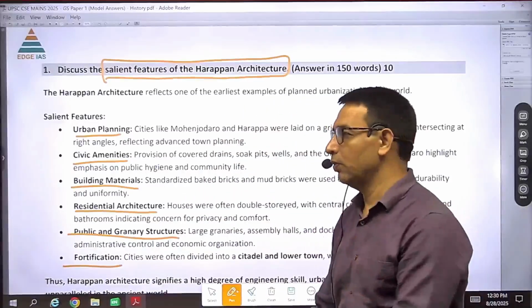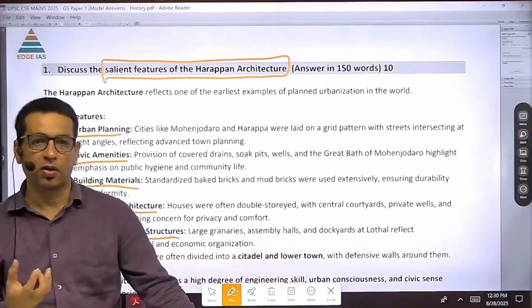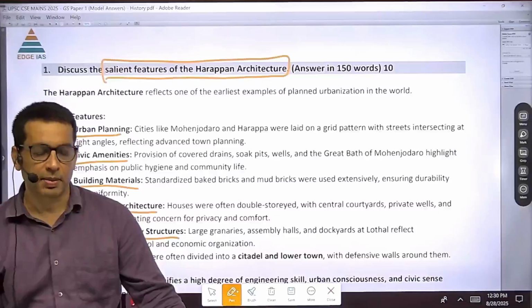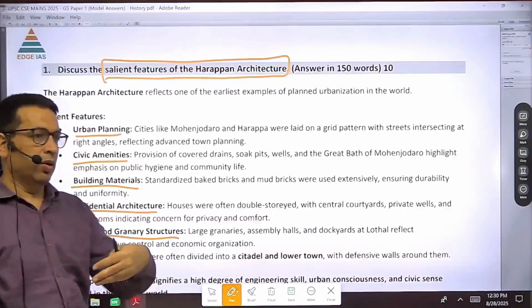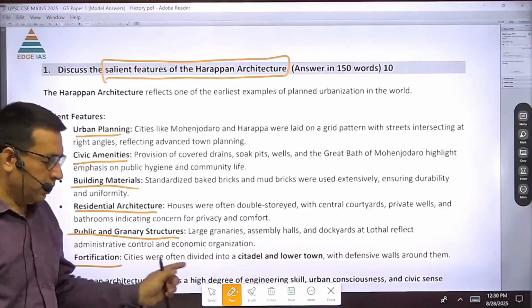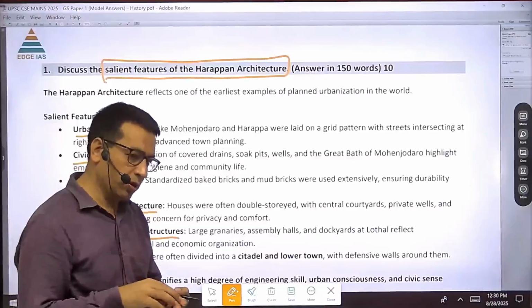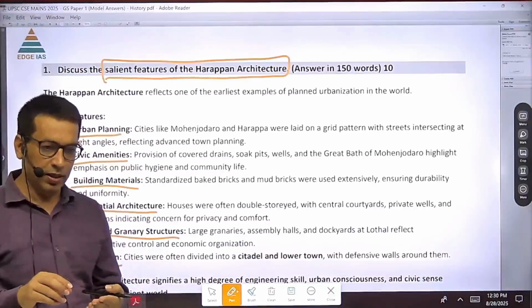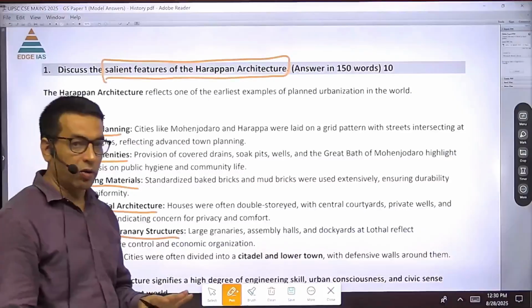So in the intro, you can write that they had a very flourishing economy supported by agricultural surplus and trade and commerce, and so they went for making many structures, but the architecture was basically for utility purposes, not for decoration purposes.